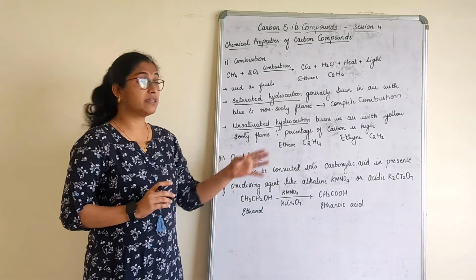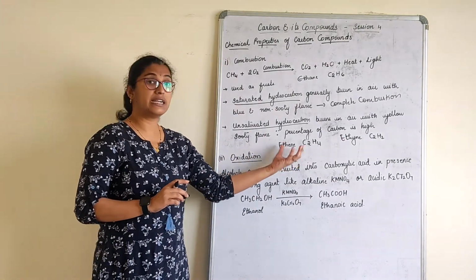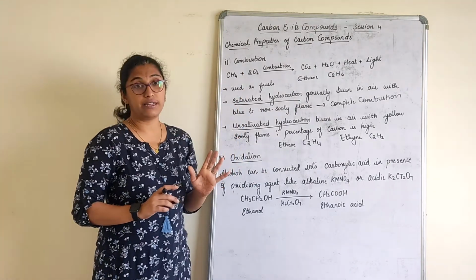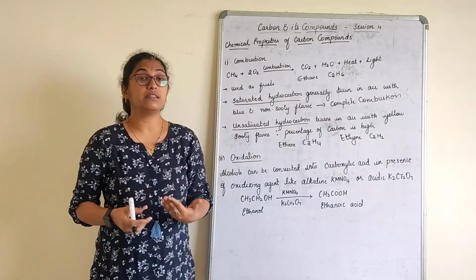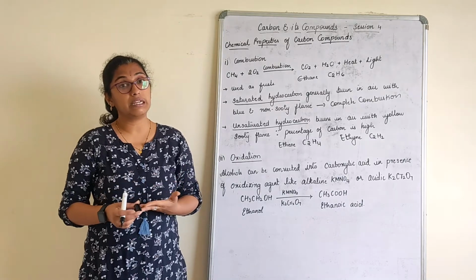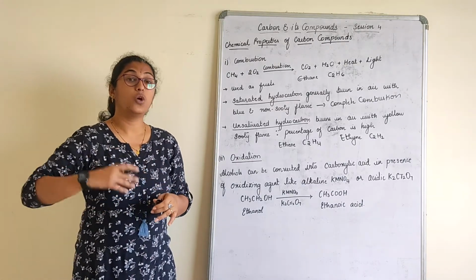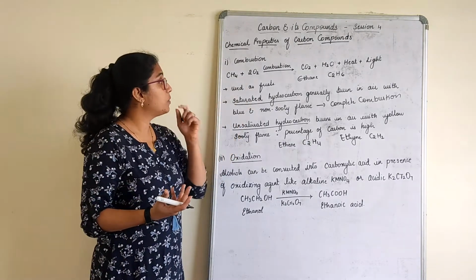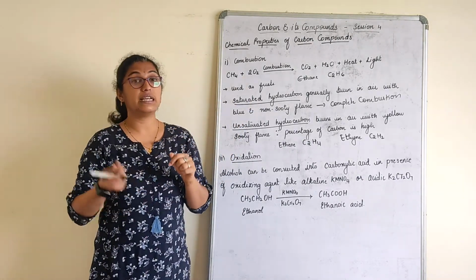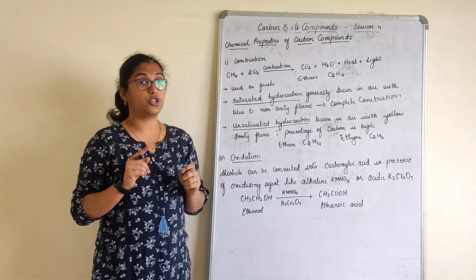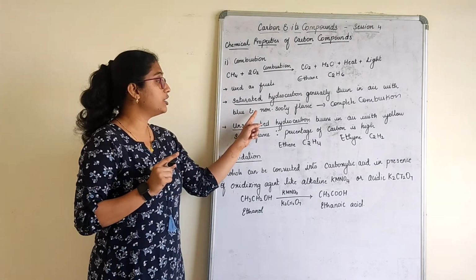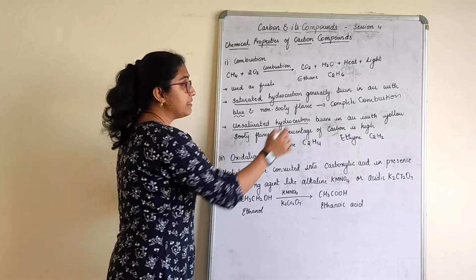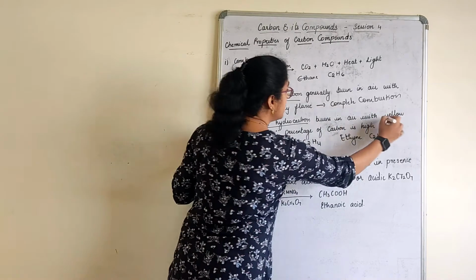So when we compare with hydrogen, children, don't you feel that the carbon content is more in unsaturated than in saturated hydrocarbons? That means if the carbon content is more, it will undergo incomplete combustion, which produces a sooty flame. When the carbon content is less, it undergoes complete combustion, which burns with a non-sooty flame. The color of a non-sooty flame is blue and the color of a sooty flame is yellow.